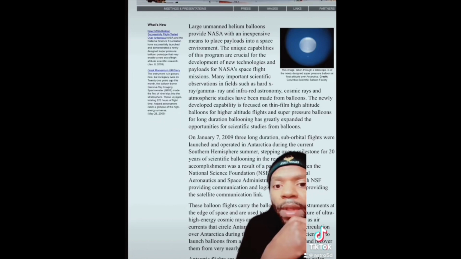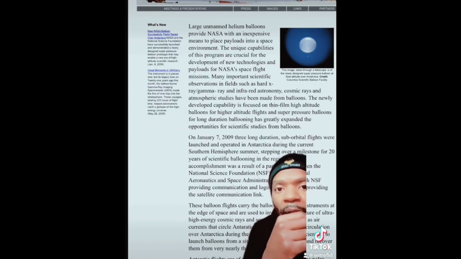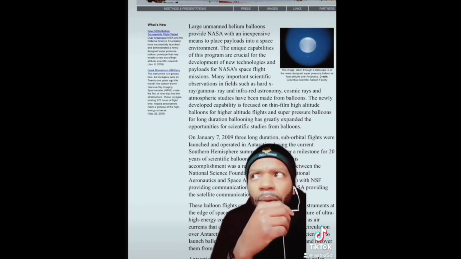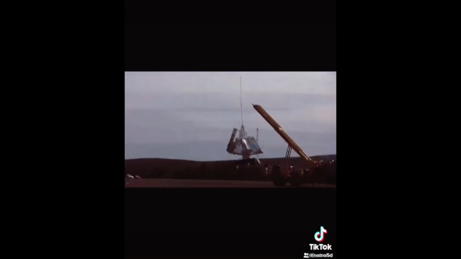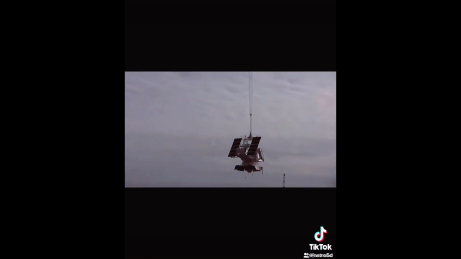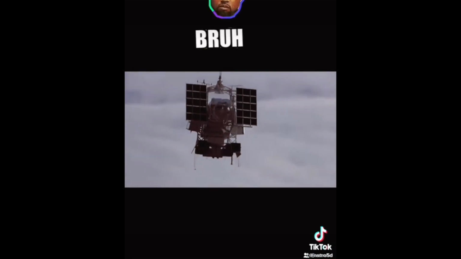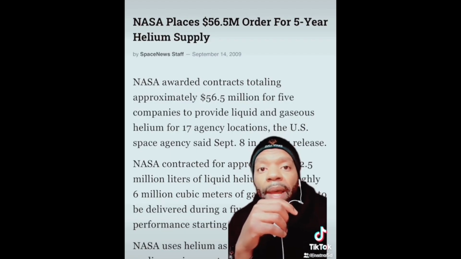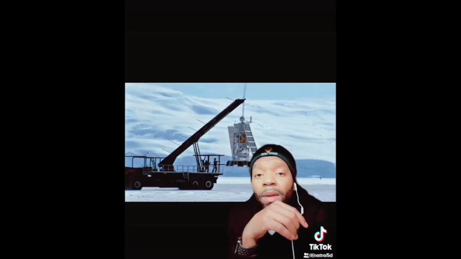Let's get into it. Now, you would think that is for their balloon program that they have here on the website. Allegedly, this could be a cover. But what are they really doing with the helium? Now, what we've just witnessed in this video is that this helium supply is used to launch satellites, and they may or may not be launched in Antarctica.